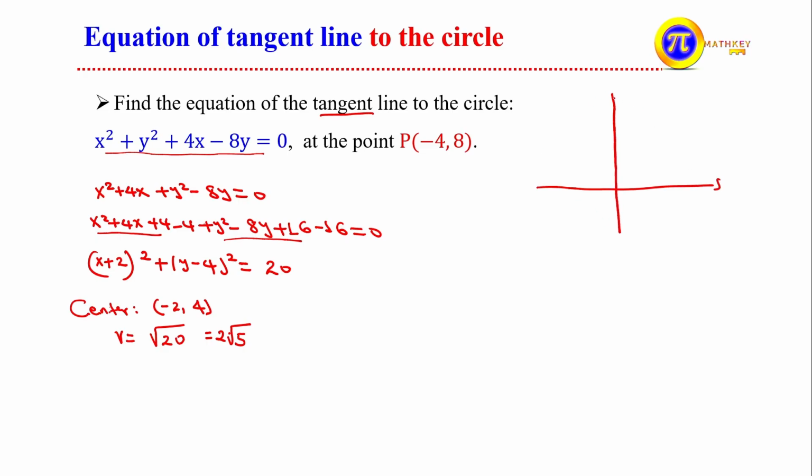You can do it directly or without it. The center is negative 2, 4. Let's take somewhere, this is negative 2. Let's take somewhere, that is 4. So they intersect somewhere here. The center here is negative 2 and 4.